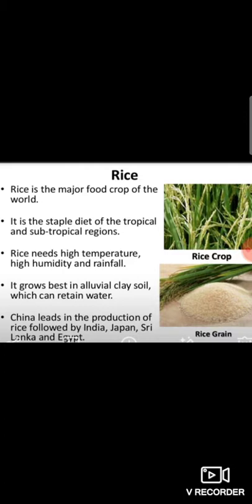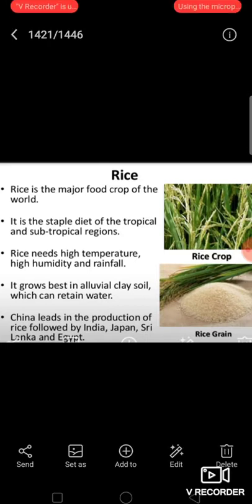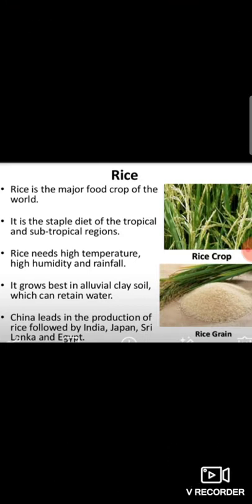Now, food crops. First, rice. Rice is the major food crop of the world. It is the staple diet of the tropical and subtropical regions. Rice needs high temperature, high humidity, and rainfall. It grows best in alluvial clay soil, which can retain water. China leads in the production of rice, followed by India, Japan, Sri Lanka, and Egypt.